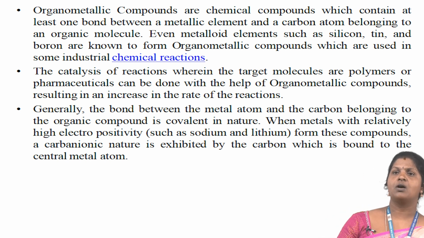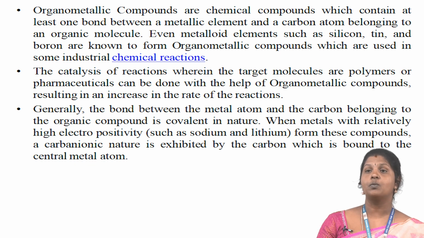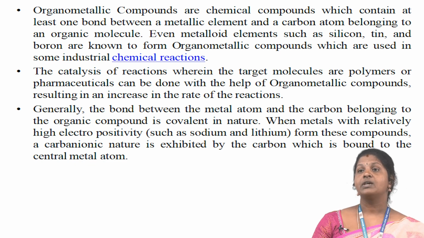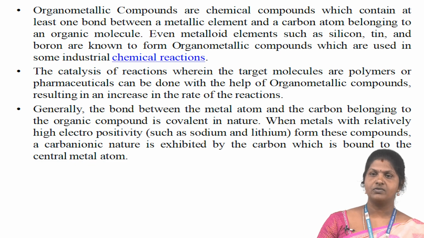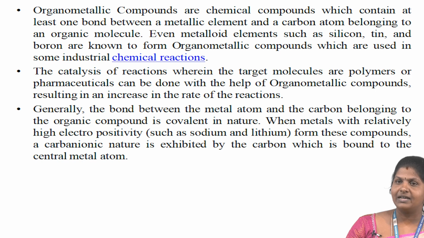An example of an organometallic compound wherein carbon belonging to a benzene molecule bonds with chromium is illustrated above. A few more examples of this type of compound are Grignard reagent, tetracarbonyl nickel and dimethyl magnesium.